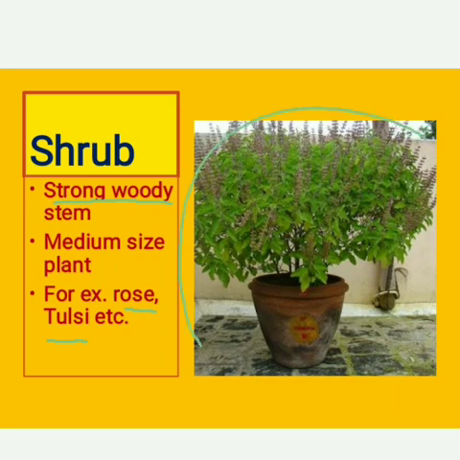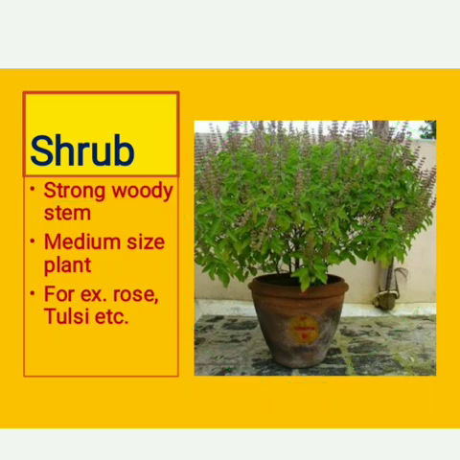You can see a tulsi plant in the picture. You will see that the branches are spreading around and it is a medium sized plant. The stem is strong but woody.